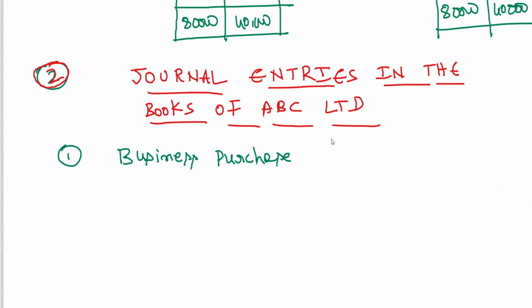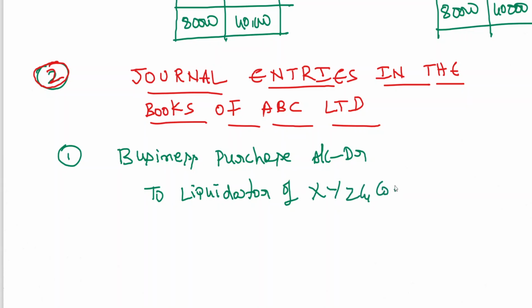So business purchase account debit. Now we need to use the seller. The seller is called the liquidator. Who is the liquidator? The partnership firm which is going to be wound up, dissolved. That is the liquidator of X, Y, Z and Co., 6 lakhs. This is the entry for purchase consideration.